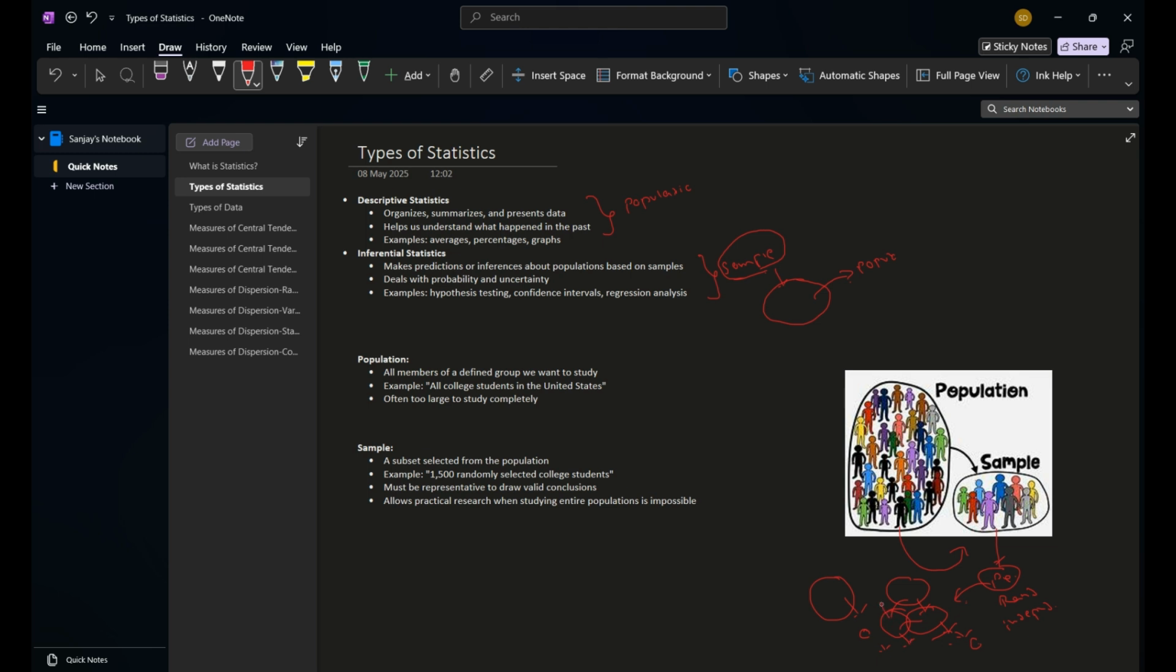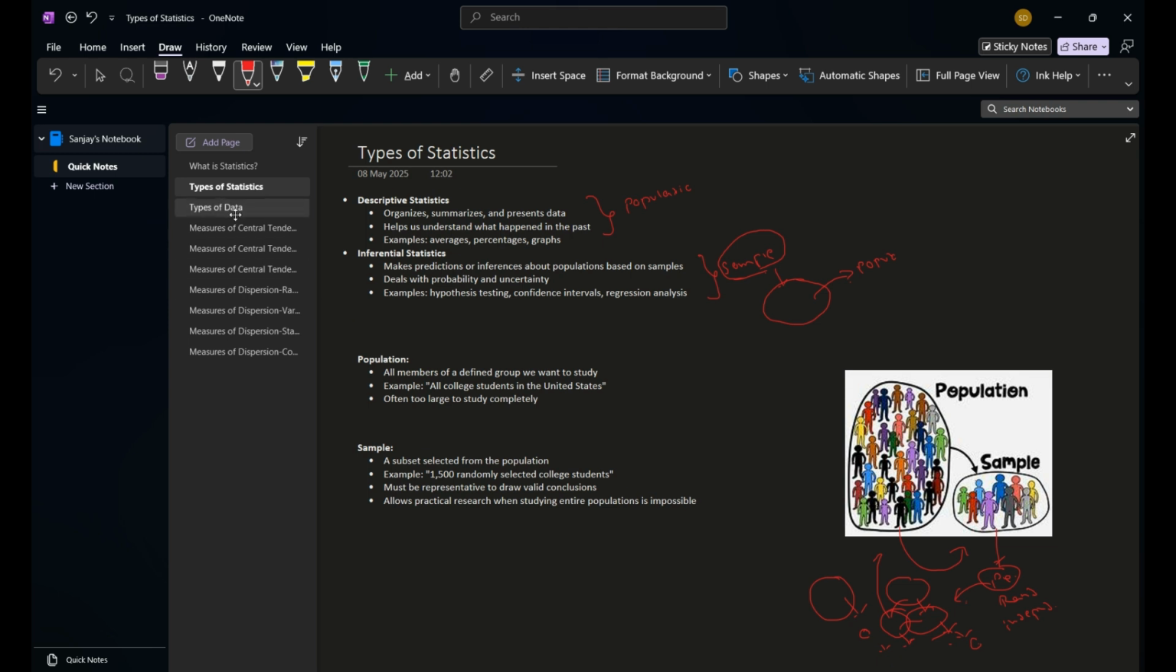So taking a subset of these and then constructing a sample will allow us to give reliable information about the population while making inferences about the population. So this is all about population and sample. A sample, a subset selected from the population, must be representative, and it allows practical research, while studying the entire population is impossible, as I said earlier.